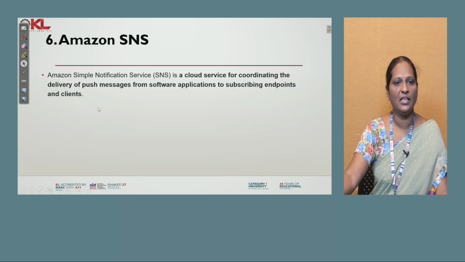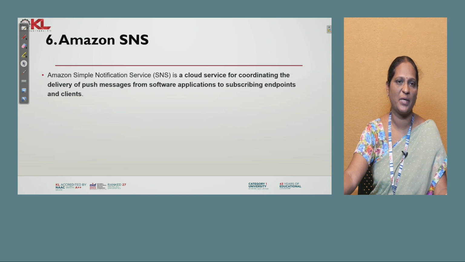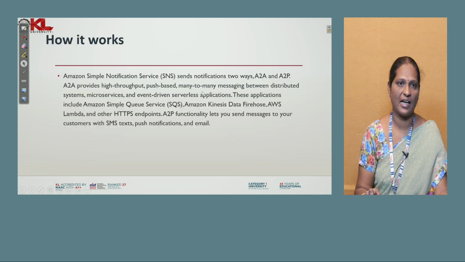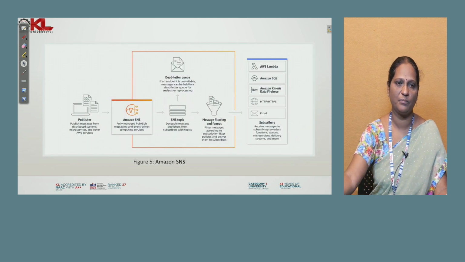And SNS, Amazon Simple Notification Service. This is a notification system which works well with integration of the Lambda function, and can be taken as a push message service, where the push message is given to all subscribers of the SNS. It does not give messages to just anyone; only whoever is a subscriber for that message can get the messages from SNS. So as the name implies, it is a simple notification service. It is used for pushing messages for software applications between the endpoints and clients. How does SNS work? See here, this is an example.